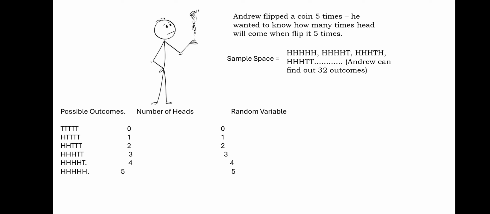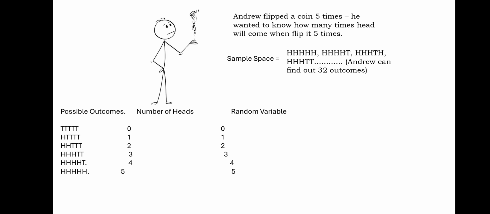Fourth possible outcome, Andrew will see three heads. Fifth possible outcome, Andrew will see four heads. And the sixth possible outcome, that Andrew will see all five heads. It means there will be no single trial in which he will not see a head.